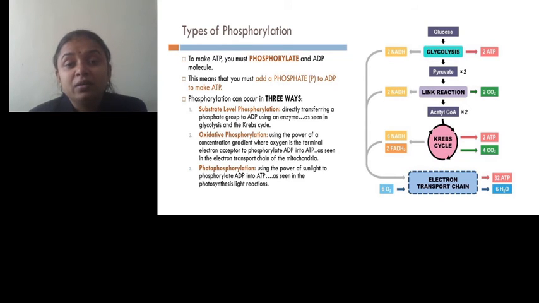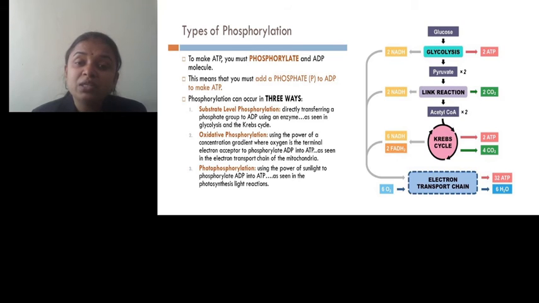That addition of phosphate to ADP needs energy, and that energy is stored in the form of a bond, the phosphoanhydride bond. This process of phosphorylation can occur in three ways: substrate level phosphorylation, oxidative phosphorylation and photophosphorylation.